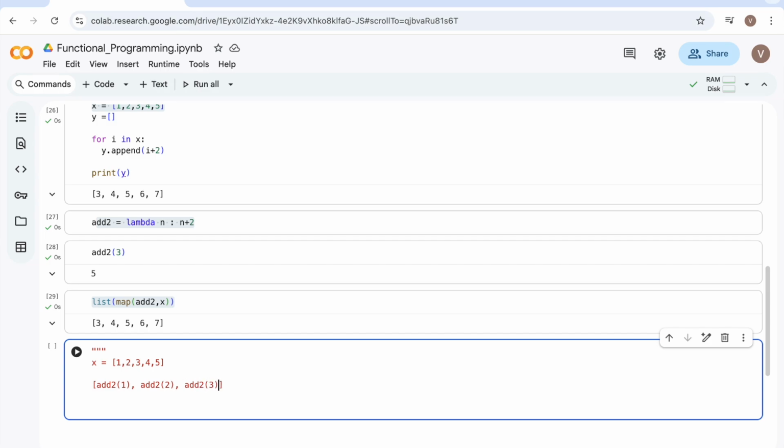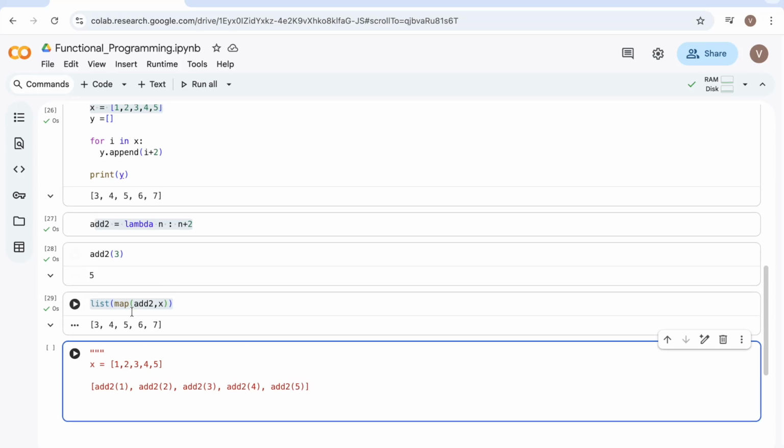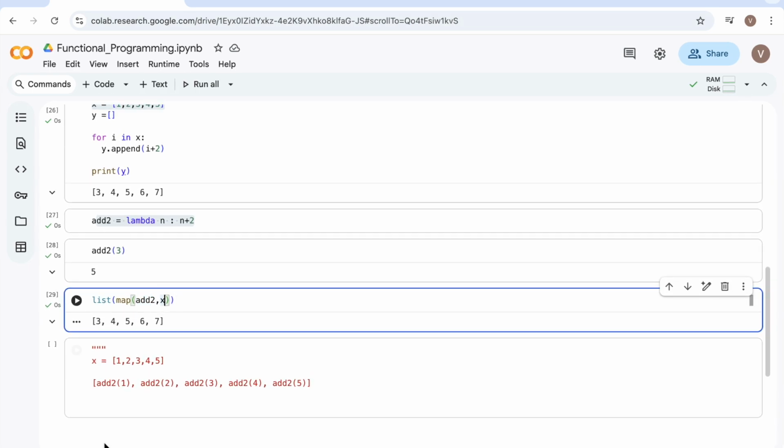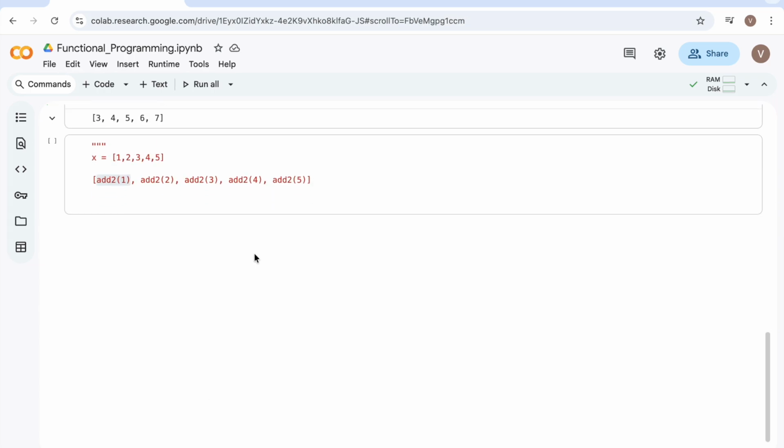I hope you got the point what exactly is happening. This is what is happening behind the scenes when you call the map on the list. If you assign this function, then each element, it is reading from the list and assigned like this. I hope you got this right.